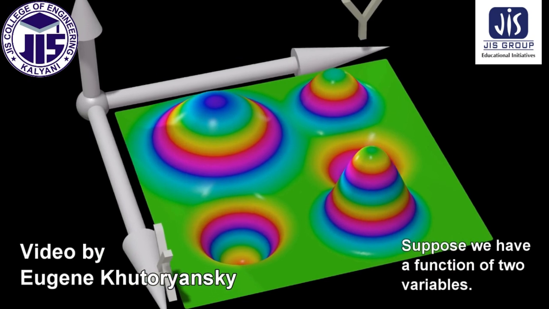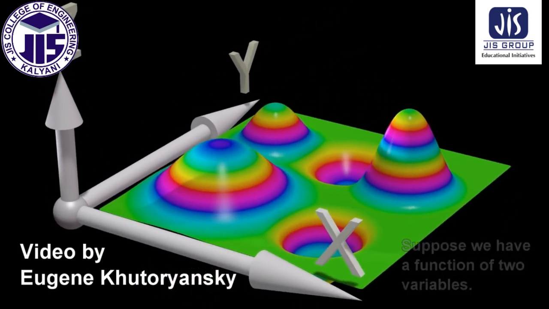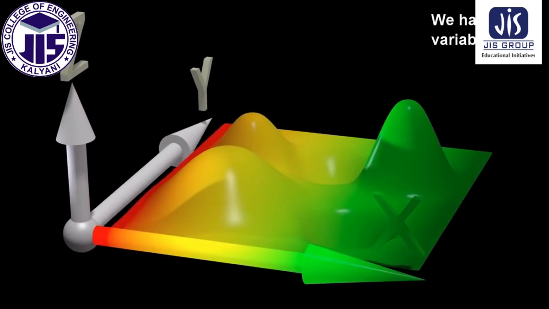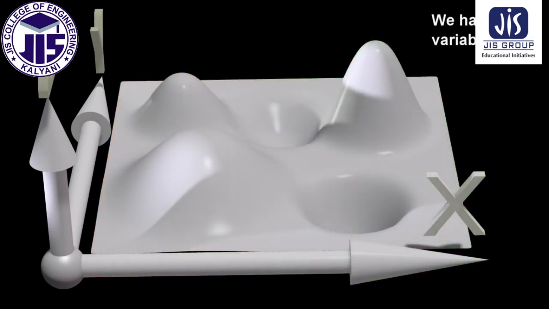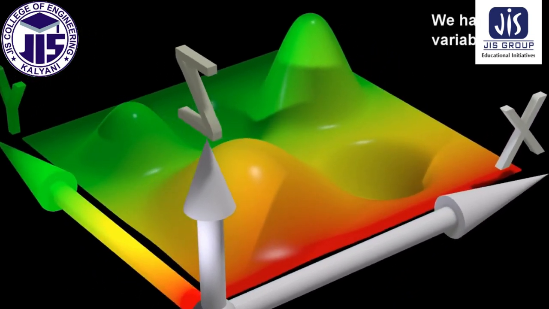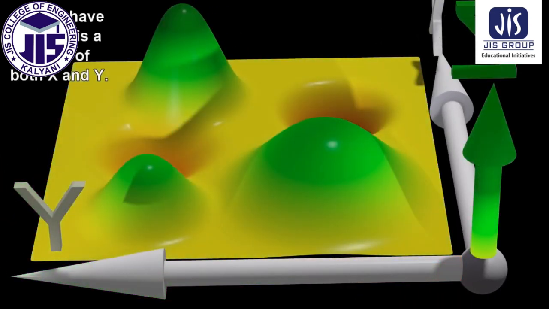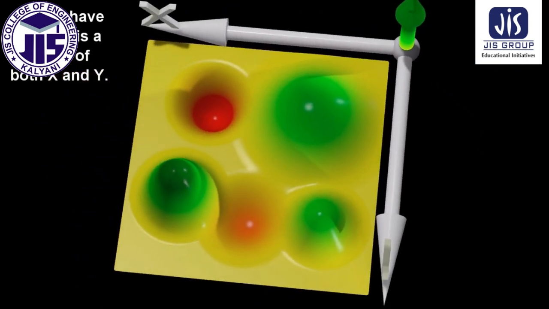Suppose we have a function of two variables. We have the variable x. We have the variable y. And we have z, which is a function of both x and y.